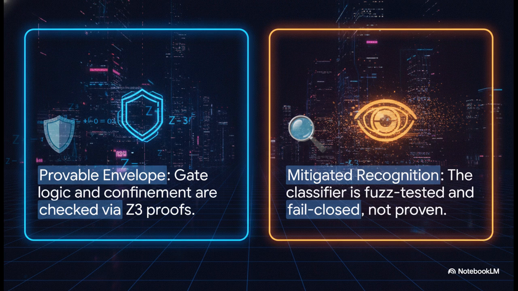Catching tricky, obfuscated shell commands is handled by a classifier that was absolutely bombarded with fuzzed inputs during testing. It's built to fail closed, meaning if it ever gets confused, it instantly escalates the tier to keep you safe.